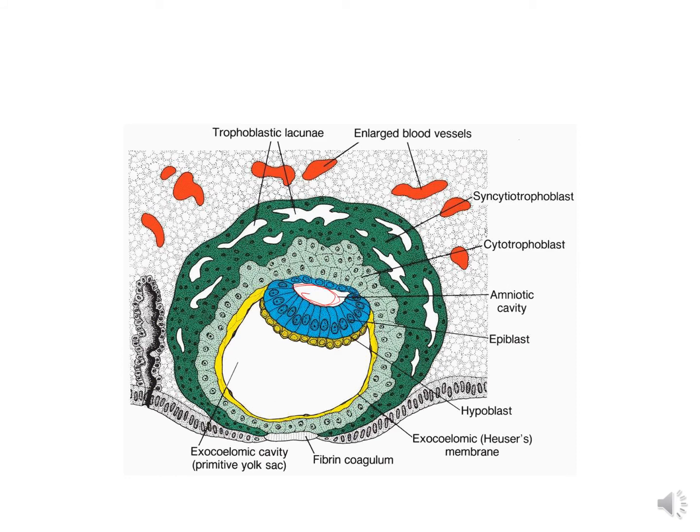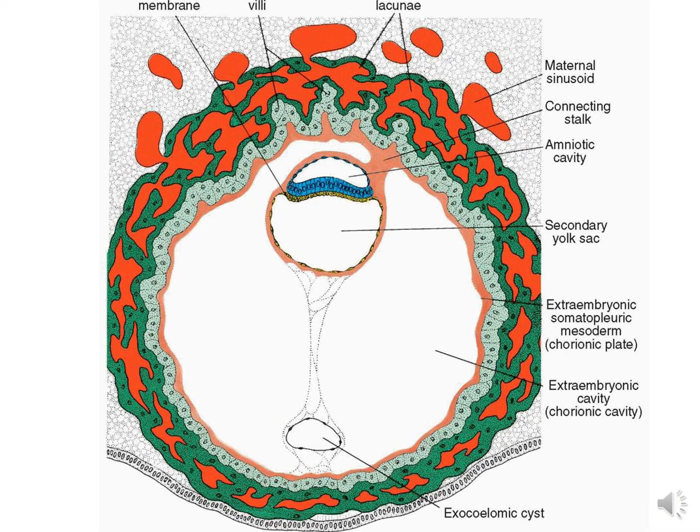It is growing in size, and now here you can see the amniotic cavity and it is surrounded by the extraembryonic mesoderm. So the epiblast cells are forming its floor, and the amnioblasts are surrounded by the extraembryonic mesoderm.